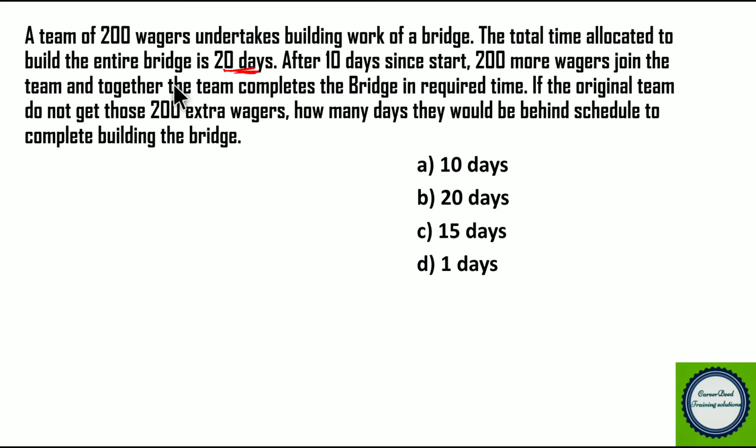Okay. Now initially we had 200 wagers. So these 200 wagers worked for 10 days first, right? So they will complete how many units of work? 200 wagers working for 10 days will complete 2000 wager days of work. After that we are getting 200 more workers. That means we now have 400 workers.